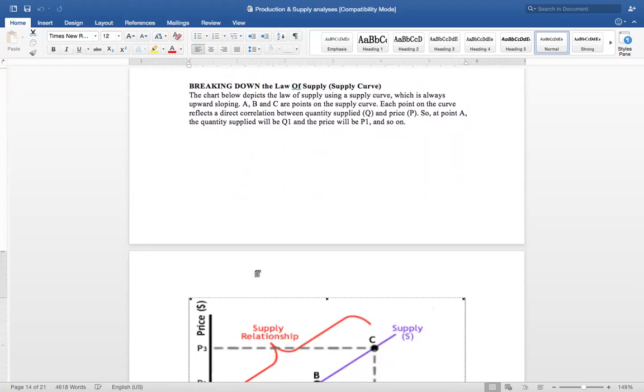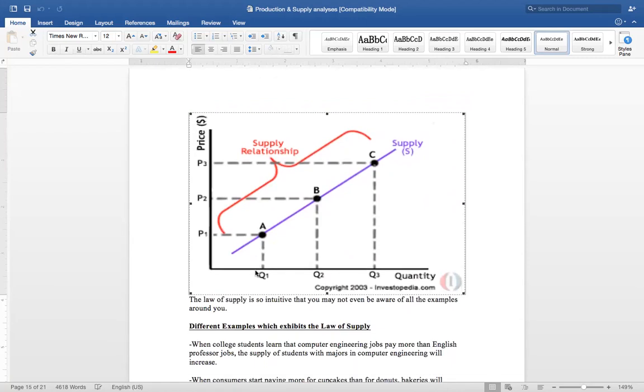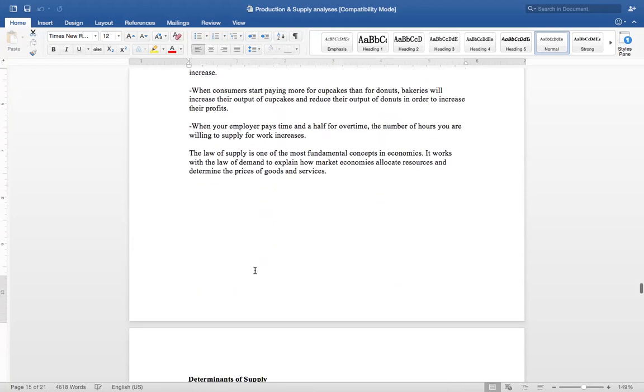The notes you already have with you. I mean to say that I have already uploaded them in the Google Classroom. If you are on the Google Classroom, the notes have already been uploaded there. You must have already seen them.